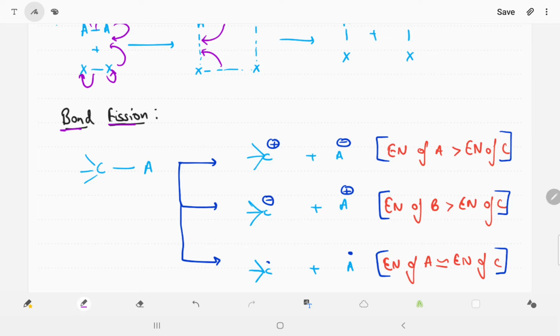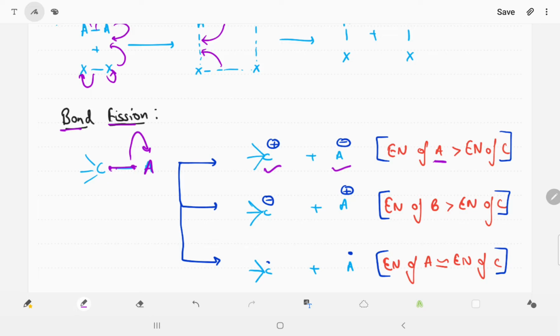In this, there is a carbon attached with an element A, and we know very well carbon is tetravalent. Now in the first case, if you are able to see that the electronegativity of A is more than carbon, what happens is the electron is shifted toward A. There are two electrons between carbon and A, so the electrons shift toward the A element. So A gets a negative charge and C gets a positive charge. This is partial delta positive and partial delta negative charge.